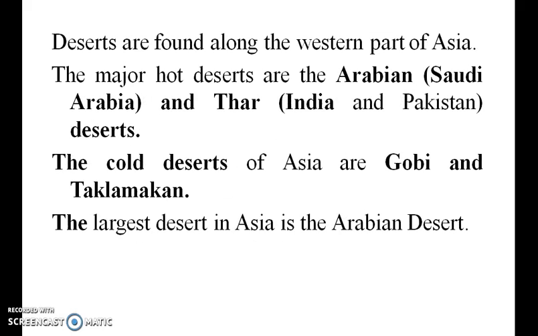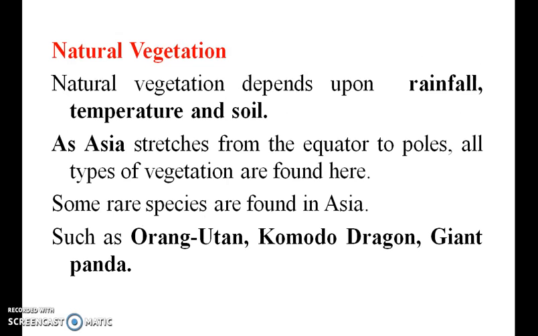Deserts are found along the west part of Asia. Major hot deserts are the Arabian and Thar deserts. Arabian is in Saudi Arabia, and Thar is between India and Pakistan. Okay, the cold deserts of Asia are Gobi and Taklamakan. The largest desert in Asia is the Arabian desert.